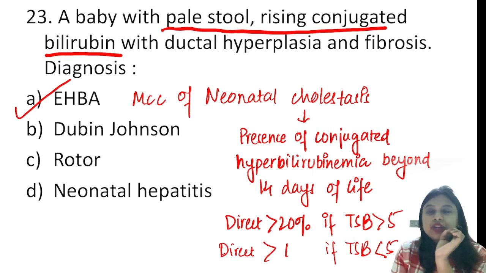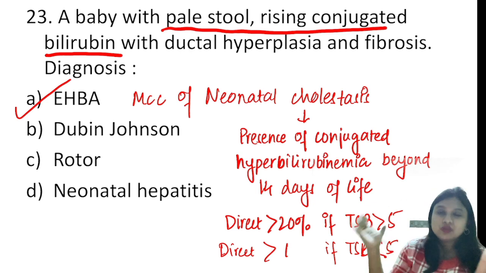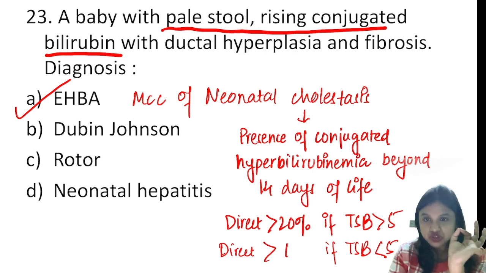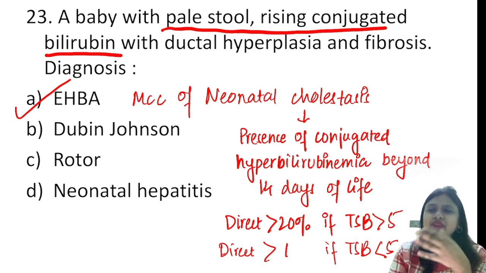There are lots of causes of neonatal cholestasis, but at least you should remember 2-3 causes. The most important cause is extrahepatic biliary atresia, and second most is idiopathic neonatal hepatitis. Other than that, we have the TORCH infections, sepsis, alpha-1 antitrypsin deficiency, galactosemia, inborn errors of metabolism, Alagille syndrome, etc.